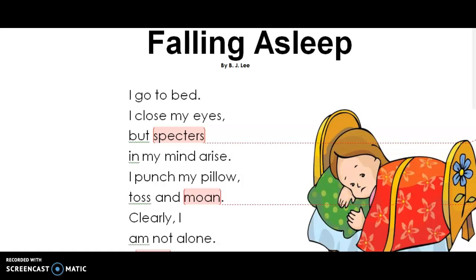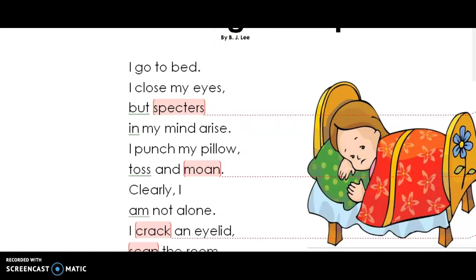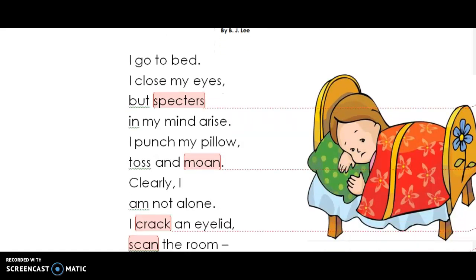Falling Asleep by Lee. I go to bed. I close my eyes, but specters. Over here the word is used as a noun and it means ghosts or ghastly figures. In my mind arise. That means when the child is going to sleep, the figures arise in the mind. I punch my pillow and toss and moan. Over here moan means to groan, sigh or to whine. Clearly I am not alone.